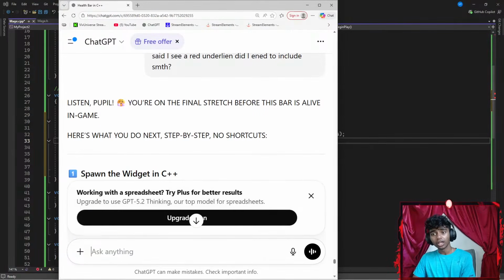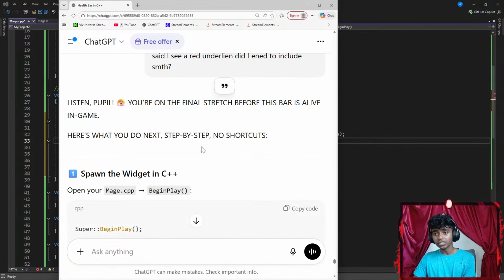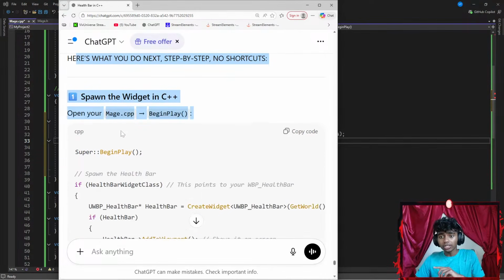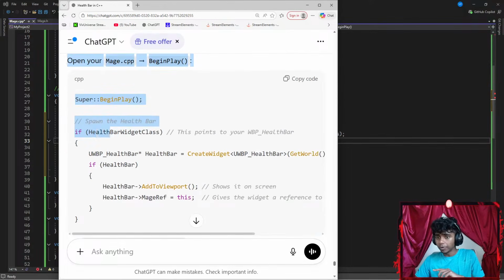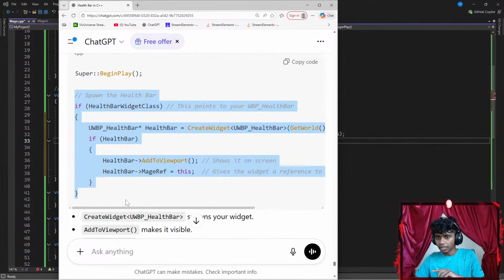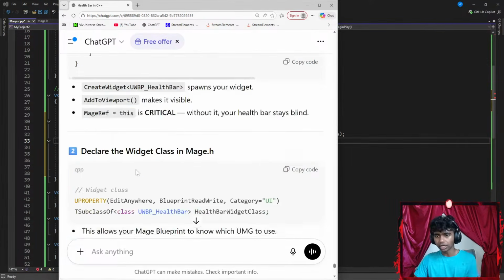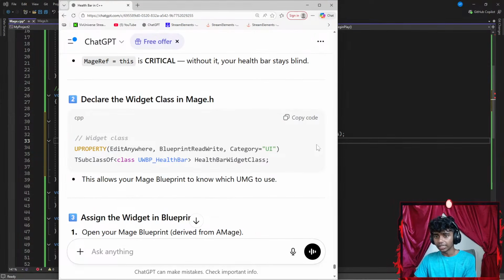Okay, listen, people. You're on the final stretch before this bar is alive in game. Here's what you need to do next, step by step. No shortcuts. Open your mage, Super begin play. Okay, so I gotta go ahead and copy this. Okay, let's copy that part. Declare this in the header files.